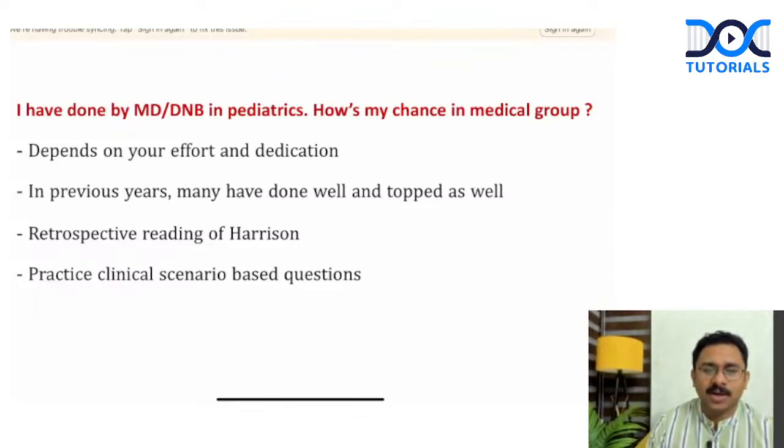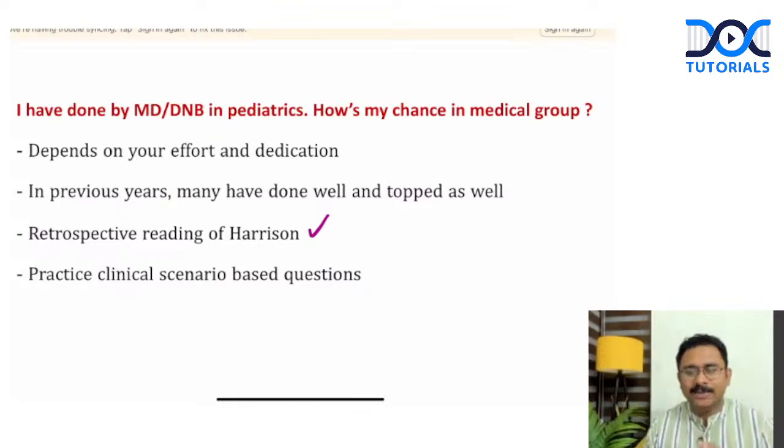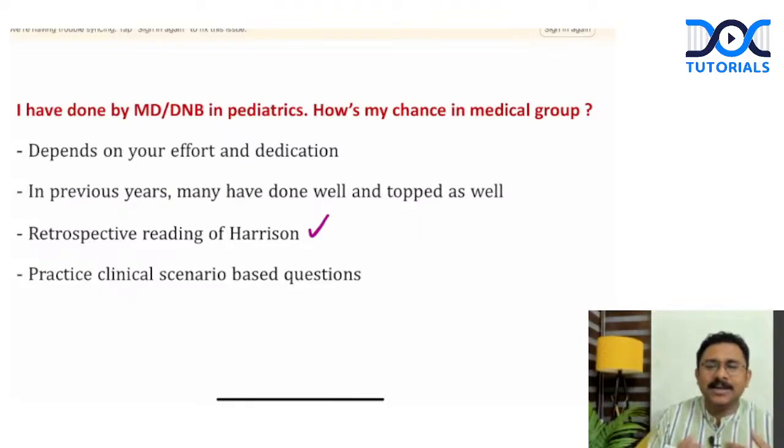That is what matters. Okay, so for you, I think a retrospective reading of Harrison would help, because sometimes directly reading Harrison might be difficult for you, because many a times you will have to imagine scenarios, because the kind of exposure in pediatrics is quite different from that of medicine. But again, what I would suggest for you is a retrospective reading of Harrison. Like from the MCQs, you can go back to Harrison as well.